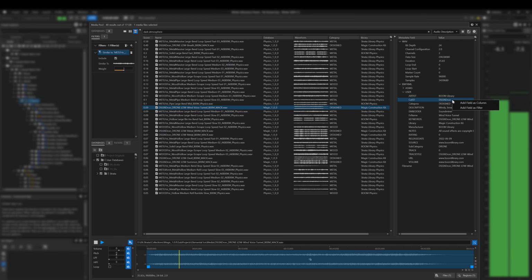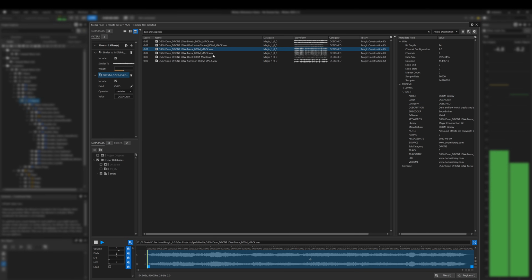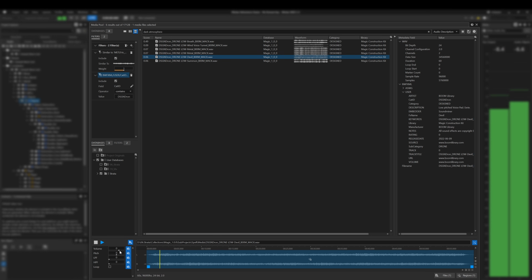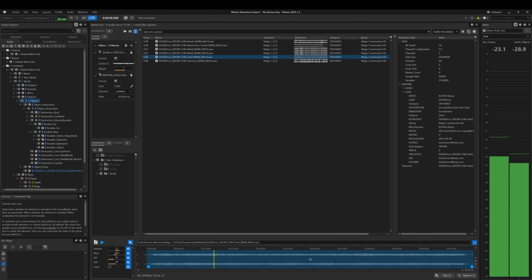At the same time, specific metadata fields can be added as filters to further refine the search results. Any adjustments made during preview can also be applied when importing the sound into the project.